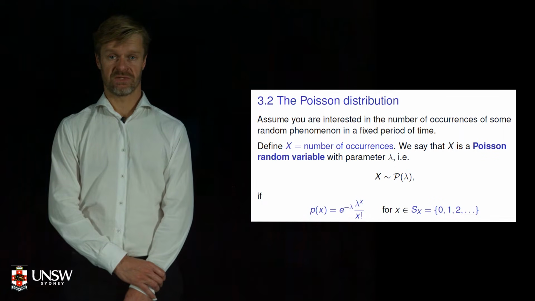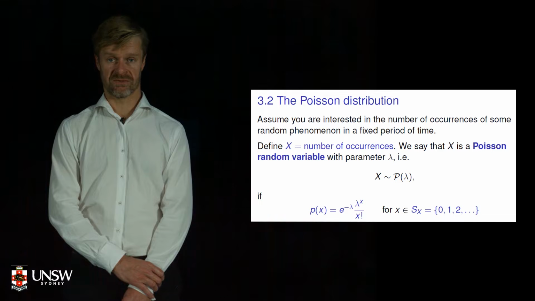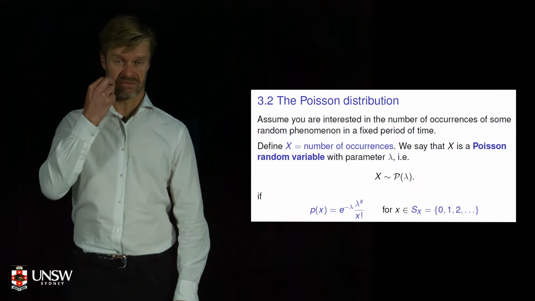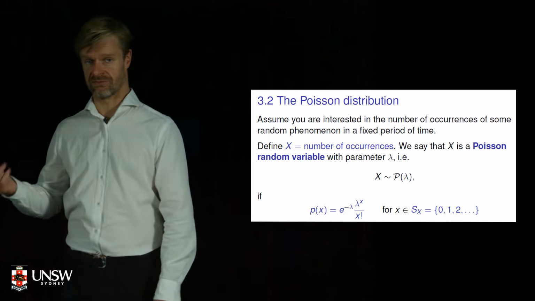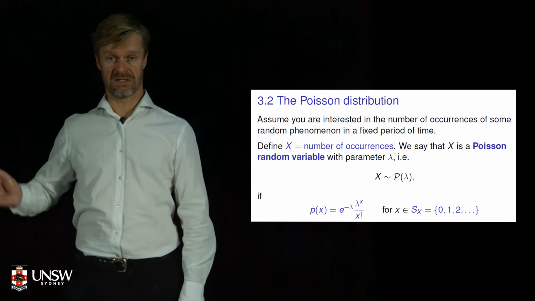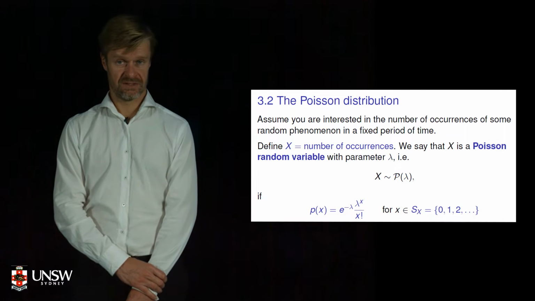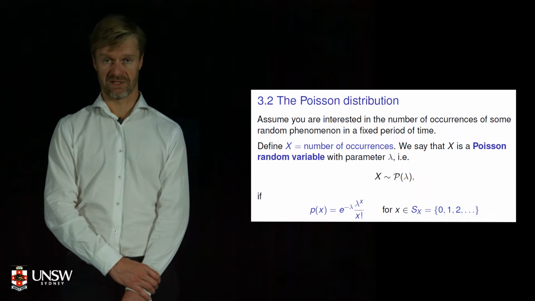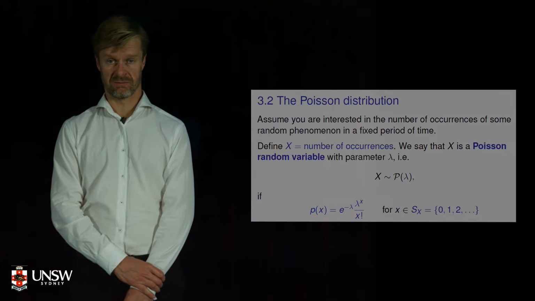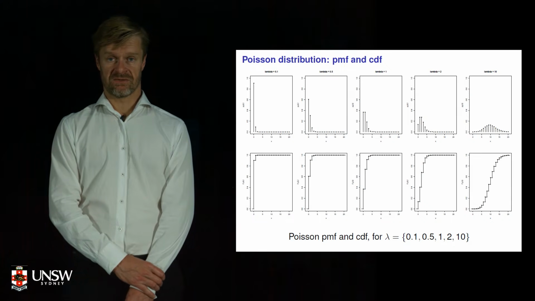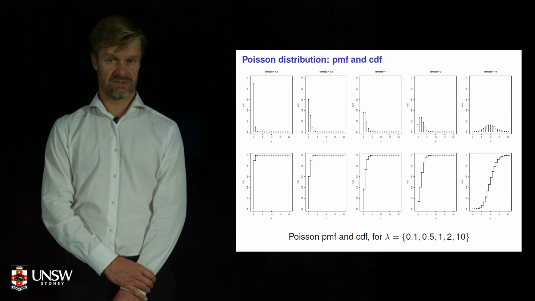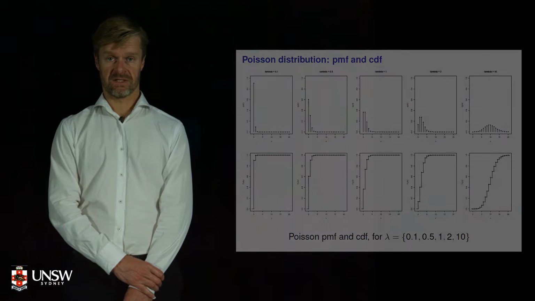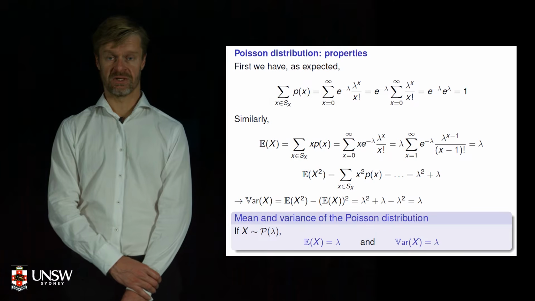So the Poisson distribution, its probability mass. It's a discrete distribution because we're counting the number of times something happens. The sample space, the set of possible values, is 0 or 1 or 2 or 3 or 4. Any non-negative integer is a possible value of the Poisson. Its mass function is e to the minus lambda times lambda to the power of x over x factorial. Lambda is the parameter of the Poisson. It tends to be a right-skewed distribution for small values of lambda, but as lambda gets bigger, it gets more and more symmetrical.